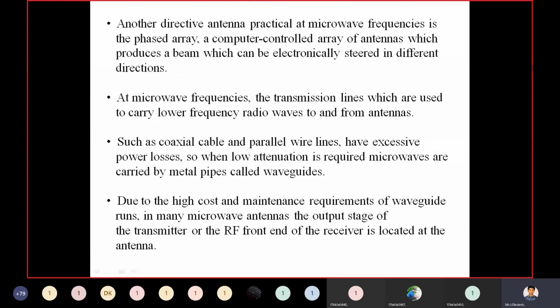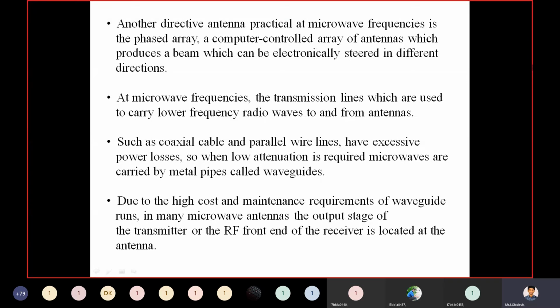At microwave frequencies, the transmission lines which are used to carry lower frequency radio waves to and from antennas, such as coaxial cable and parallel wire lines, have excessive power losses. So when low attenuation is required, microwaves are carried by metal pipes called waveguides.